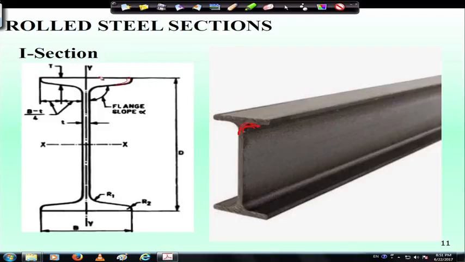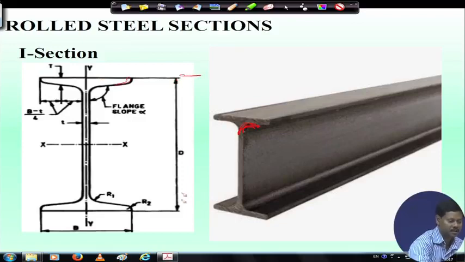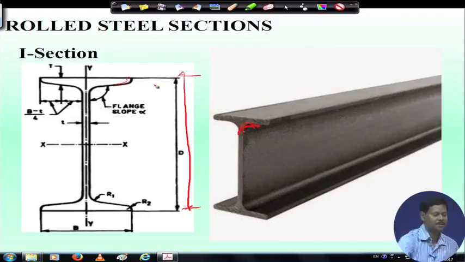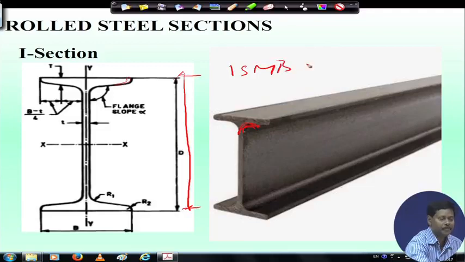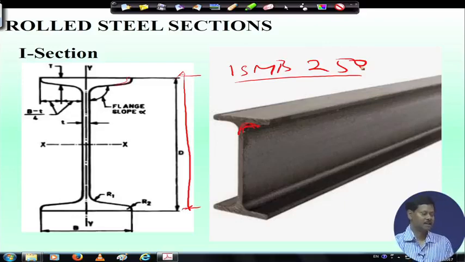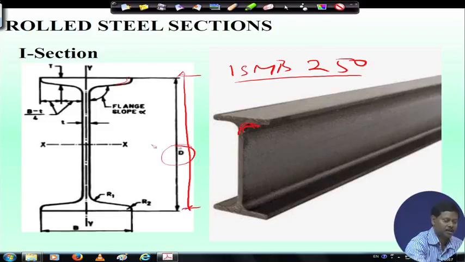Now, the overall depth of the I section is called D. In SP 6, the properties of I sections are given in terms of, say, suppose you say ISMB 250, that will refer to a particular I section of medium beam, ISMB. The 250 means the overall depth of the section will be 250, right. So, this D will be 250, the overall depth.